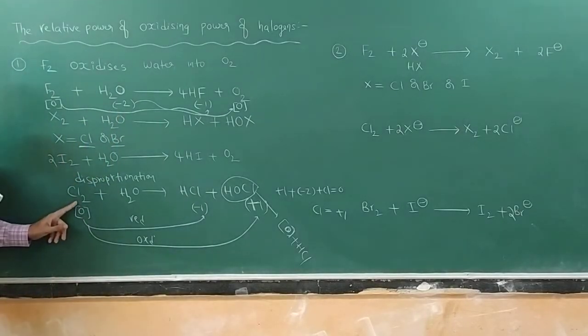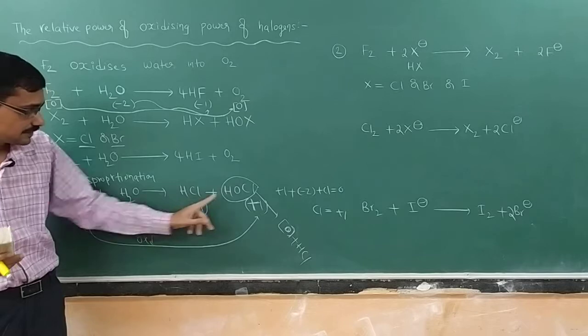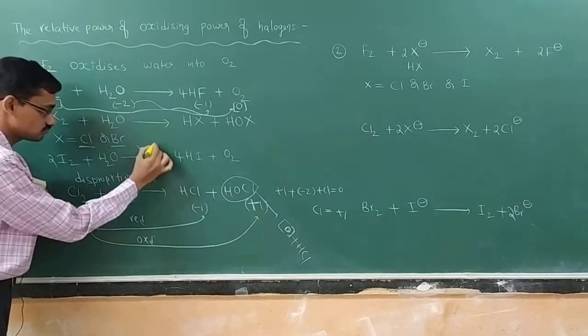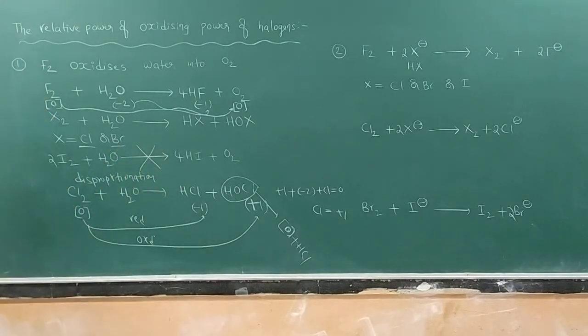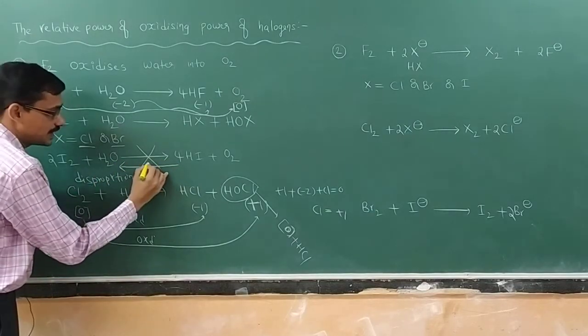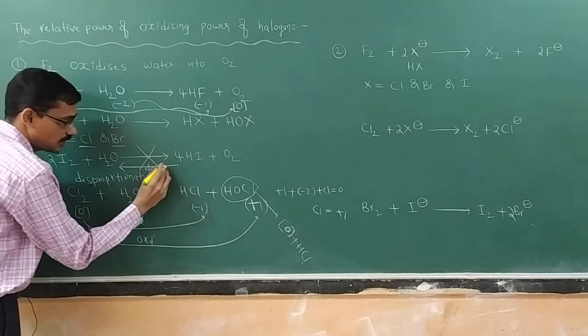Similarly, you can put bromine here, and we get the same products. But what about iodine? Iodine does not react with water. It never reacts with water to give this type of product. If they are produced, the reverse reaction takes place. This reverse reaction is dominating, and it is the spontaneous reaction.